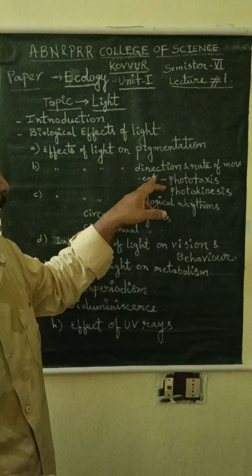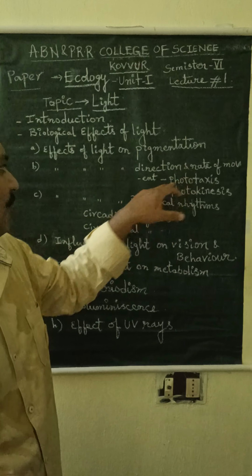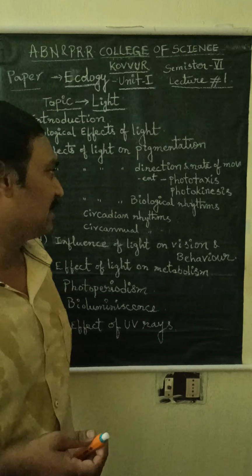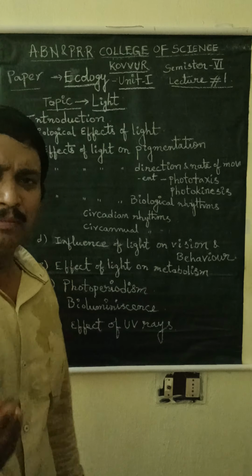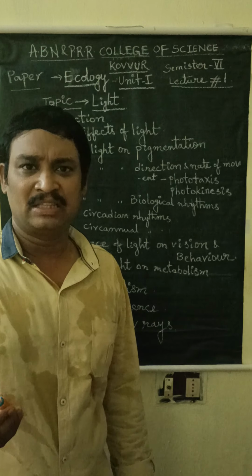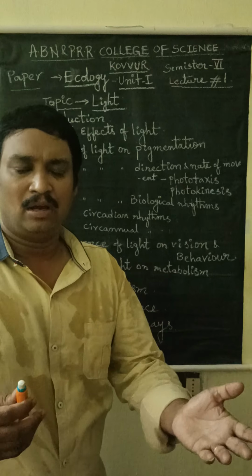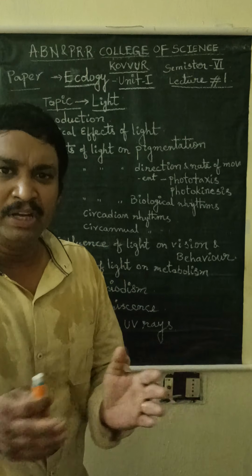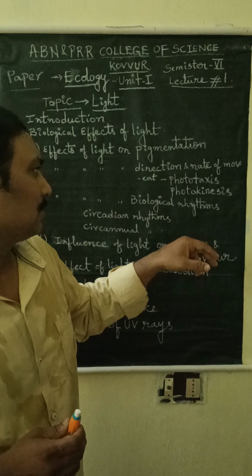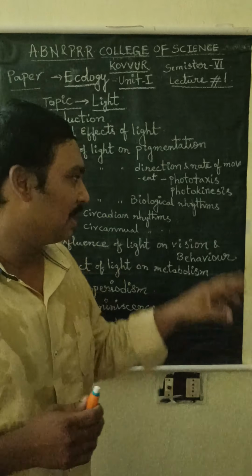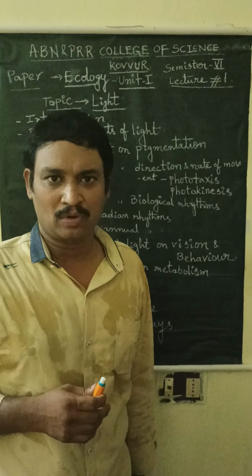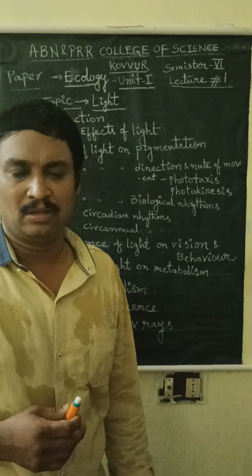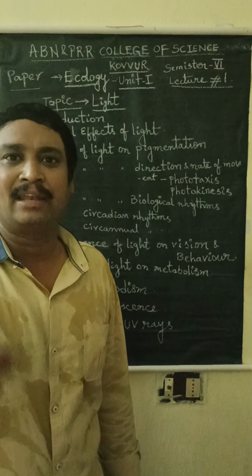Light is very important for direction and rate of movement. One of these is phototaxis. Phototaxis means some animals move towards or away from the light. The effect of light on the movement of living organisms, moving towards or away from the light, is called phototaxis. Some animals move towards the light; they are called positively phototactic animals.